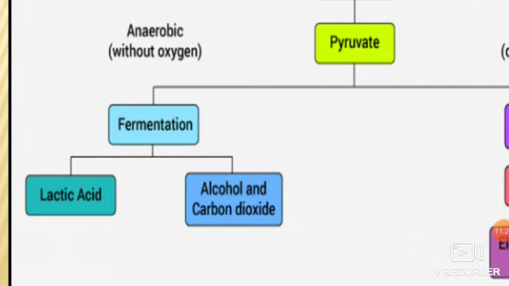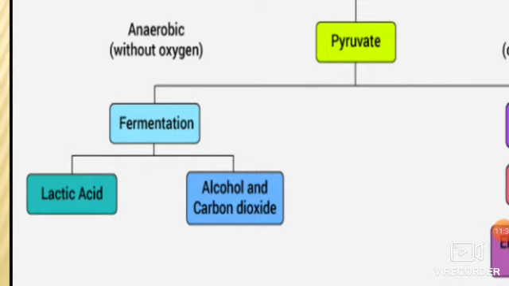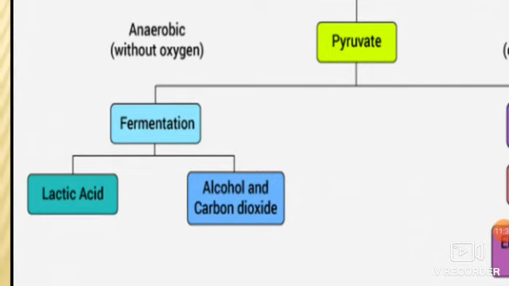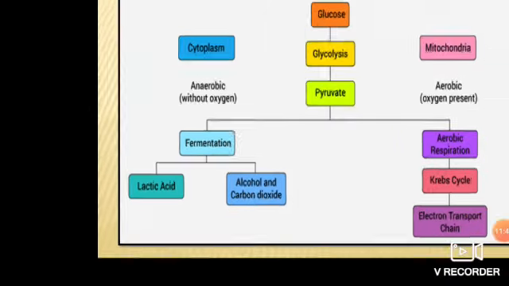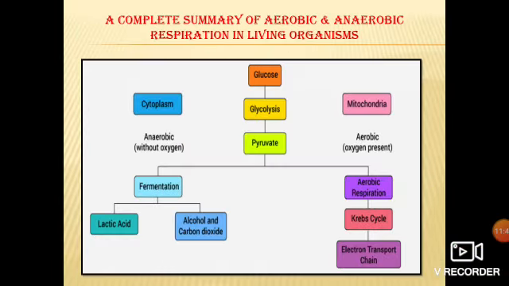This fermentation in yeast produces alcohol and carbon dioxide. That is called alcoholic fermentation. And in mammals, meaning in muscle cells, and in certain bacteria, it produces lactic acid and is known as lactic acid fermentation. Got it? So this slide is a summary in which you can understand what happens during aerobic respiration as well as anaerobic respiration. Clear?